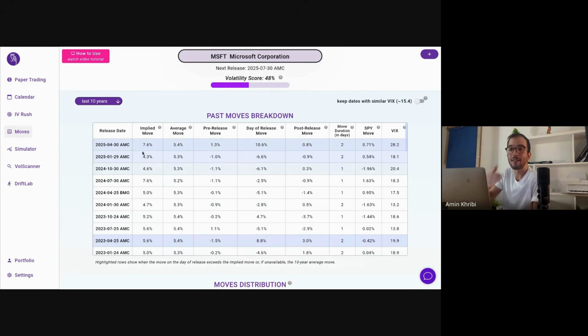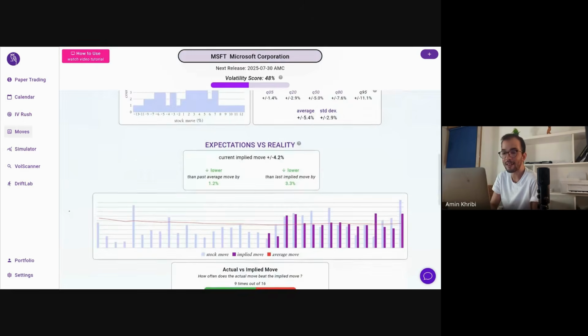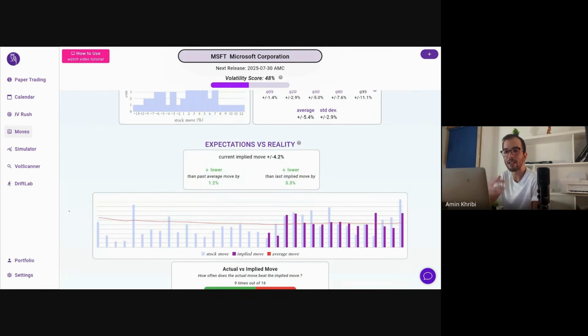The actual stock did deliver, and so the move was quite high. You would expect that the market will raise its expectations to match these high levels of volatility. But it seems that for Microsoft, it's not necessarily the case. And so this makes it quite interesting as a long volatility candidate, because of this underpriced or undervalued volatility.